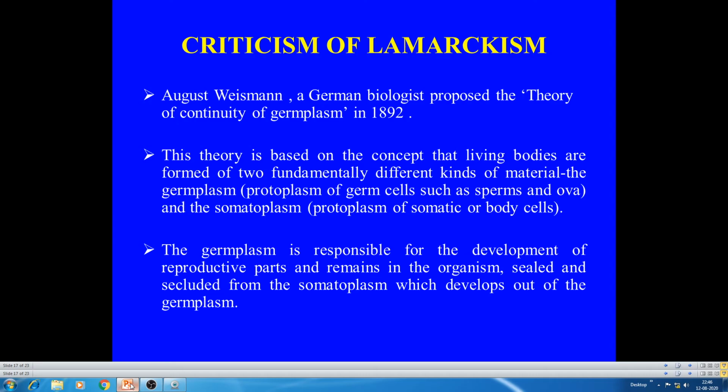Germplasm means the protoplasm present inside the egg or sperms, and somatoplasm means the protoplasm present in the vegetative cells, body cells. The germplasm is responsible for the development of reproductive parts and remains in the organism sealed and secluded from the somatoplasm, which develops out of the germplasm. So this is the basic principle of Weismann's germplasm theory.